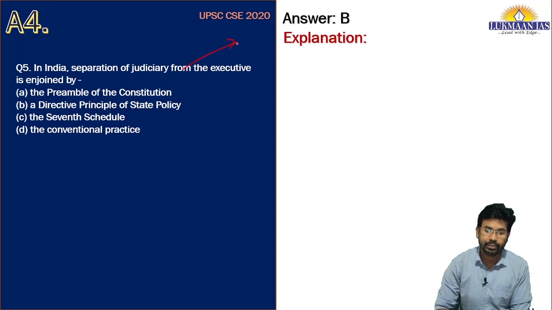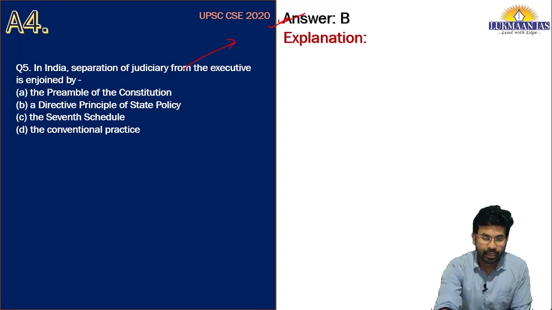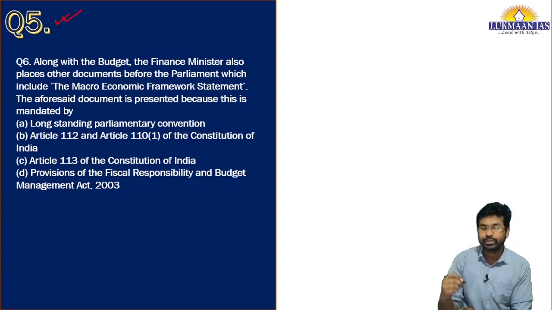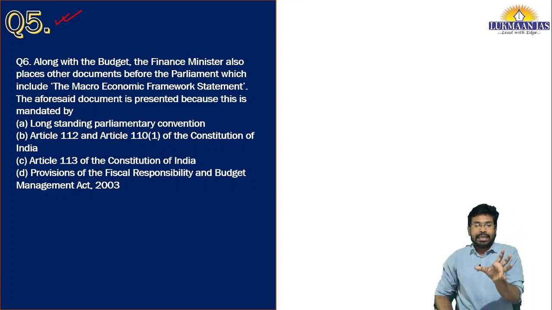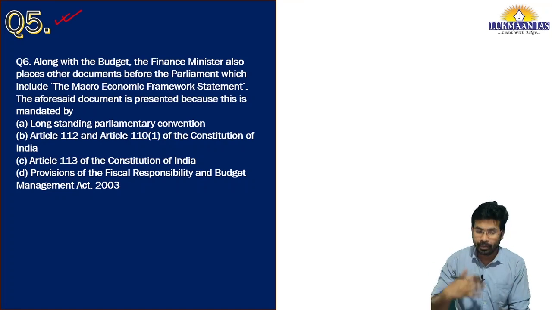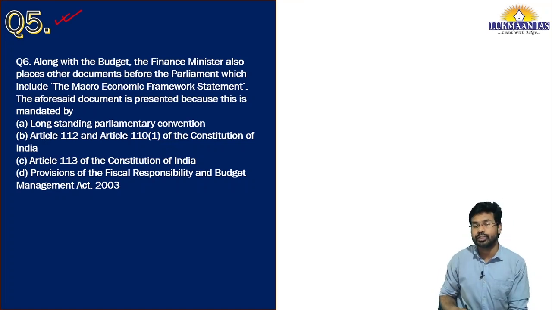It was also asked in 2020. It was in set A of the question paper. Now let us talk about the next question for the day. This is question number 5. So this question is an intermix of polity as well as economy. But the thing is, it is more towards polity. Why? We will discuss it because they are talking about the articles of the Constitution of India.